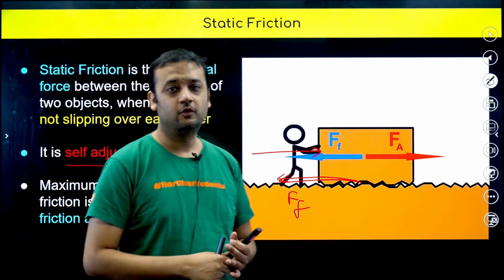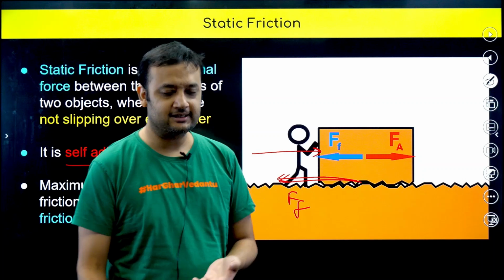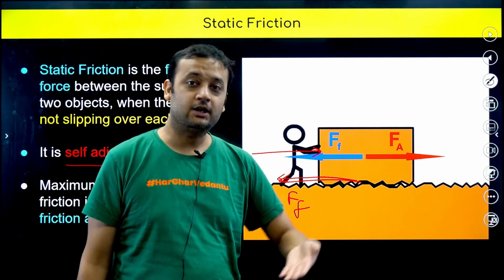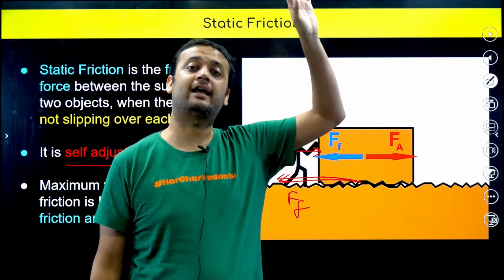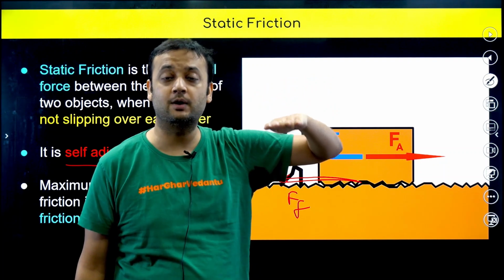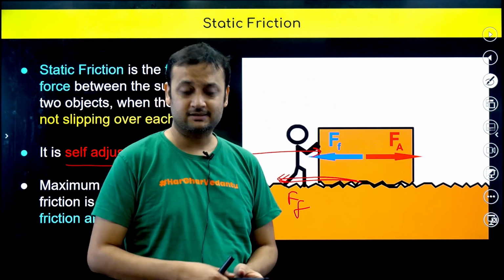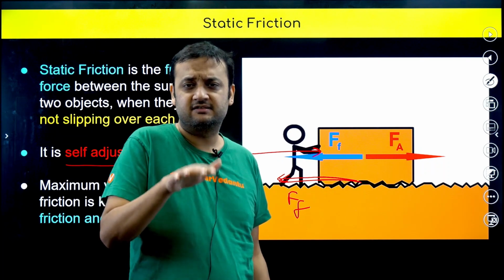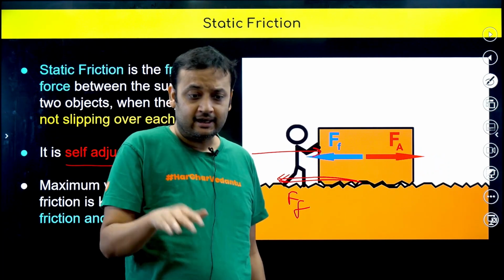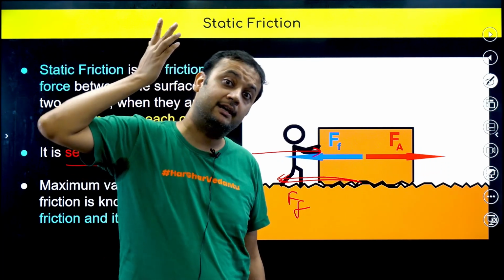Yes, it might move. That means static friction cannot increase its value indefinitely. It can increase its value only up to a certain limit.